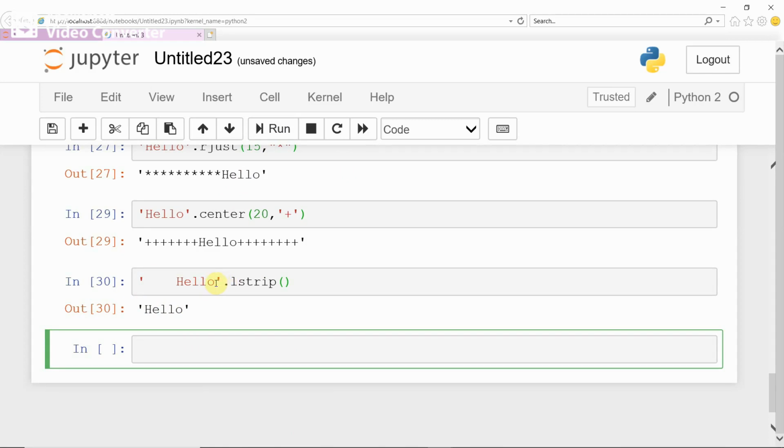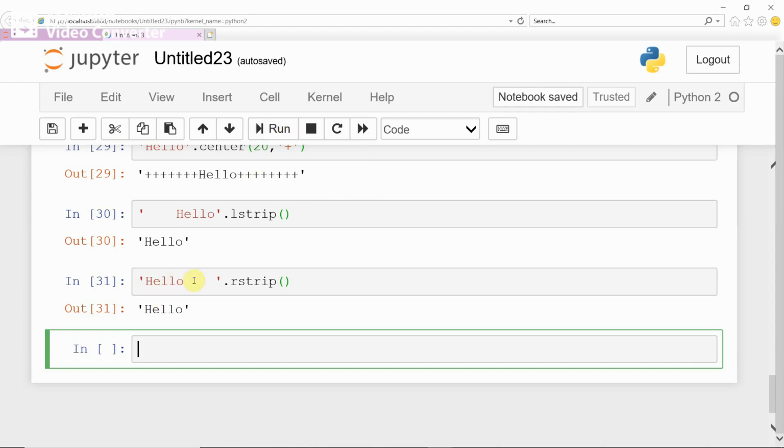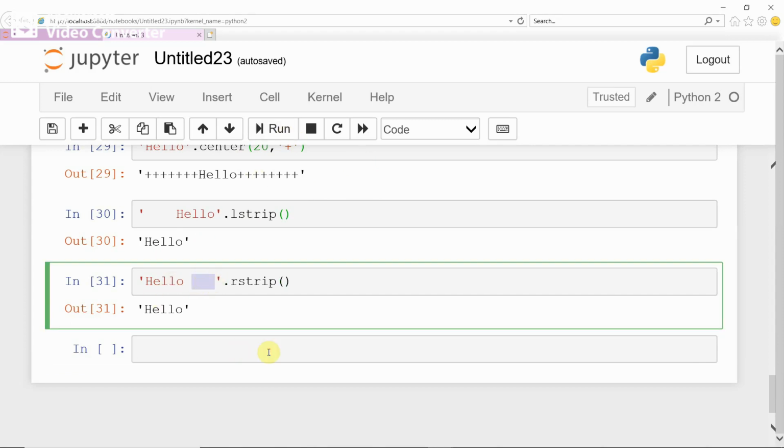If you want to remove the space which is at the right side of the given string, you should give rstrip in bracket, no argument. Now you just run. See, it is removing the space which is at the right side of the given string.